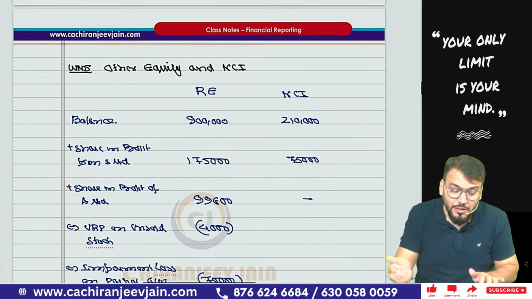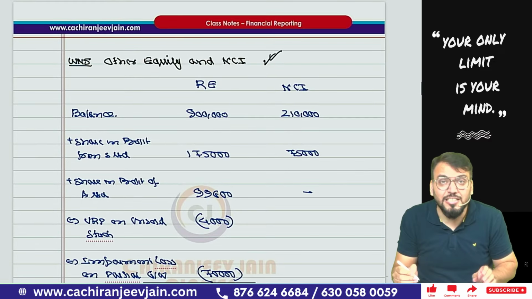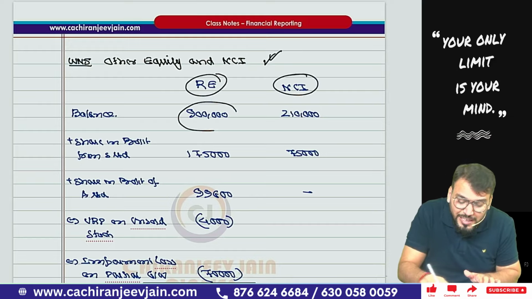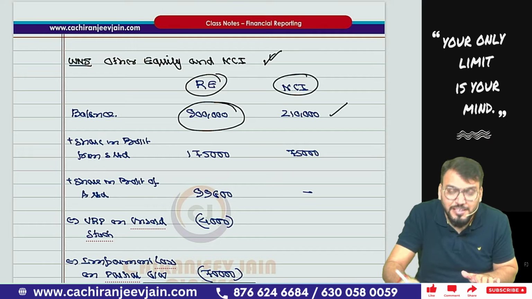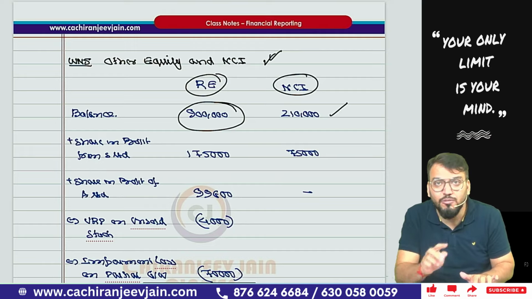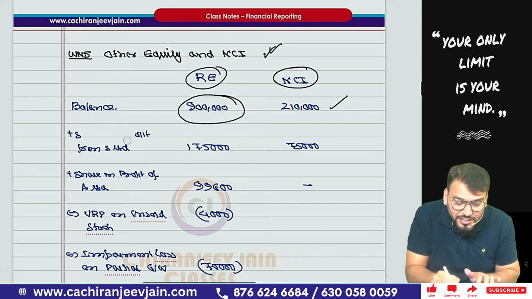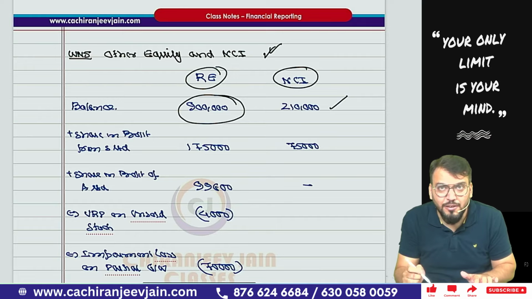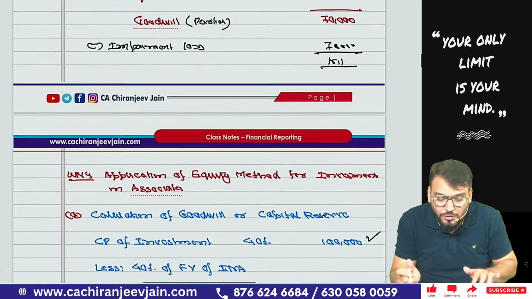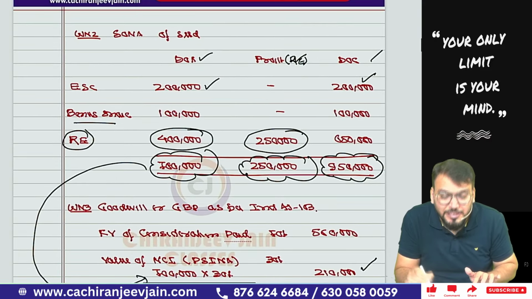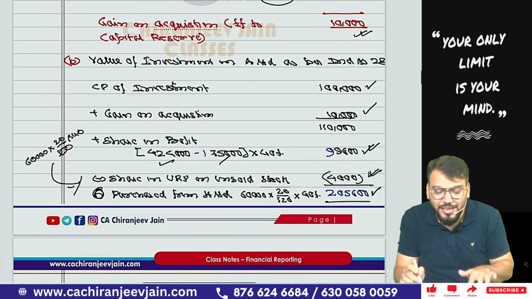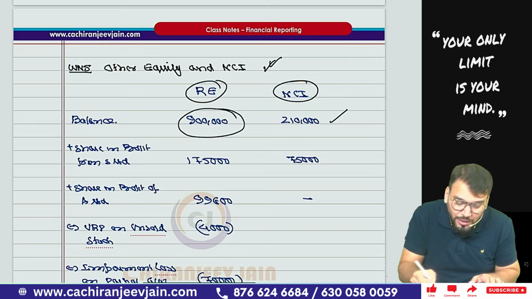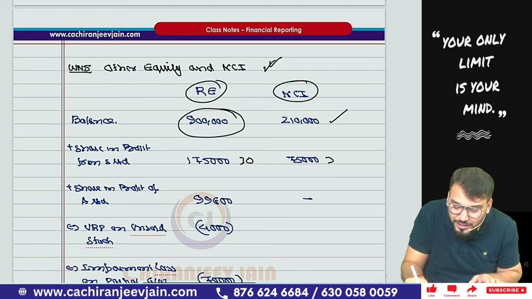Okay, sir. Now we'll come to working note number 5, other equity and NCI, the last working note. So the retained earnings balance we will take from the parent company balance sheet. The NCI we will take from the previous working note, whatever we have calculated by the proportionate method. Then first we'll add share in profit from the subsidiary company as per the statement of net assets. Let's check: in the statement of net assets the profit was 2,50,000. So this 2,50,000 will be allocated to both parent company and NCI in 70:30 ratio.